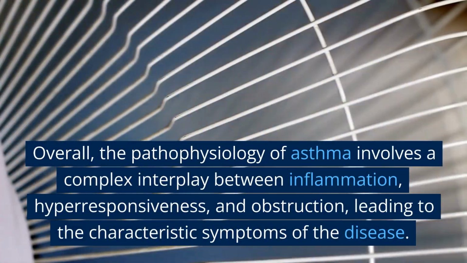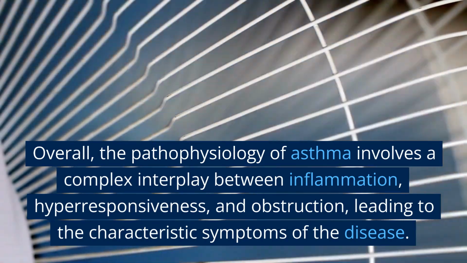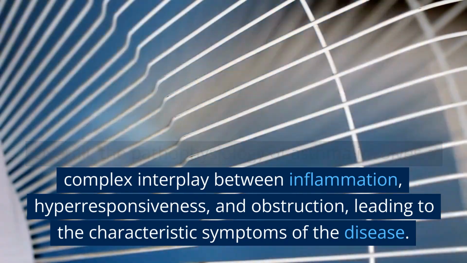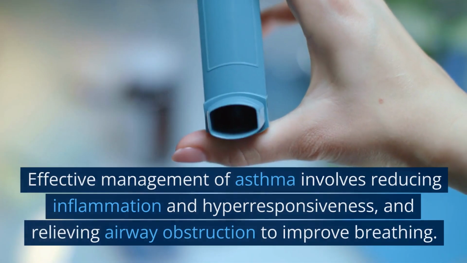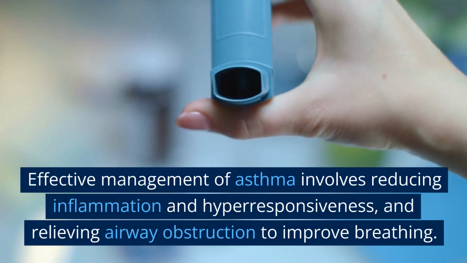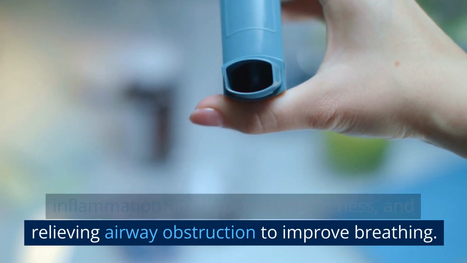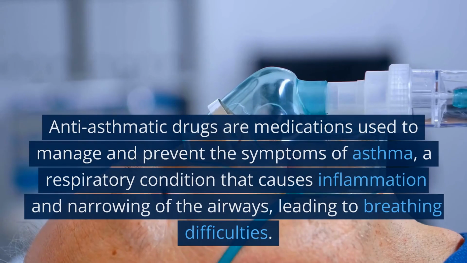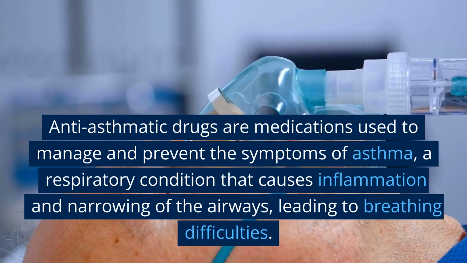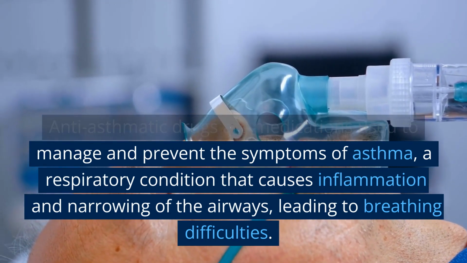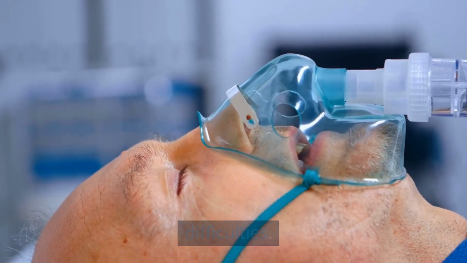Overall, the pathophysiology of asthma involves a complex interplay between inflammation, hyperresponsiveness, and obstruction, leading to the characteristic symptoms of the disease. Effective management of asthma involves reducing inflammation and hyperresponsiveness, and relieving airway obstruction to improve breathing. Anti-asthmatic drugs are medications used to manage and prevent the symptoms of asthma, a respiratory condition that causes inflammation and narrowing of the airways, leading to breathing difficulties.